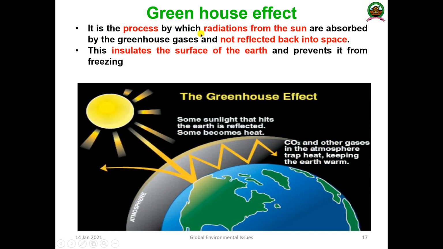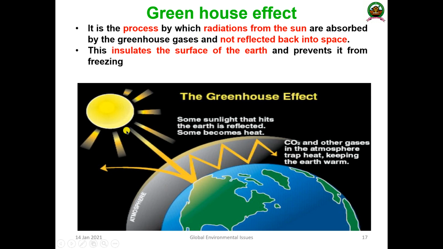The greenhouse effect is a process by which radiation from the sun is absorbed by the greenhouse gases and not reflected back into space. This insulates the surface of the earth and prevents it from freezing. So this is what is happening.